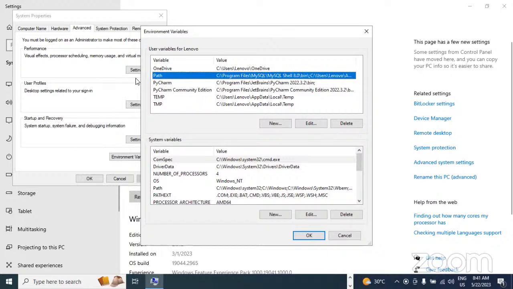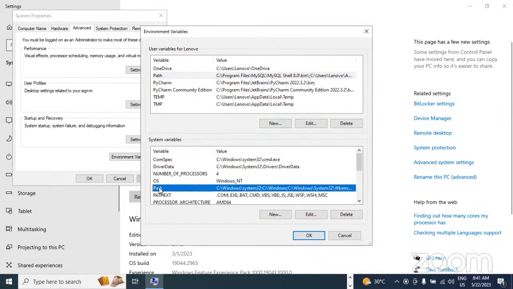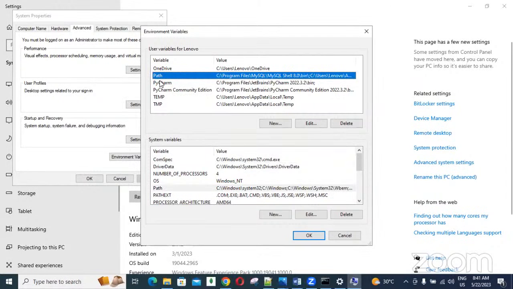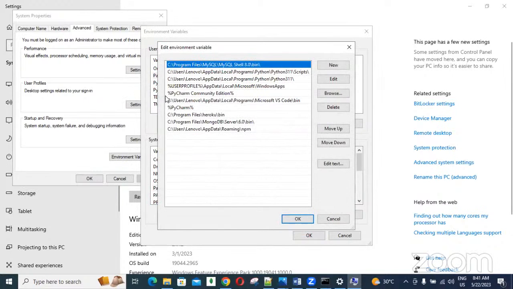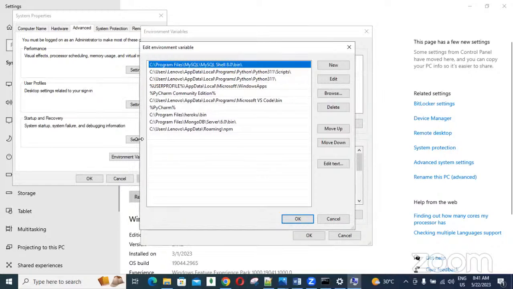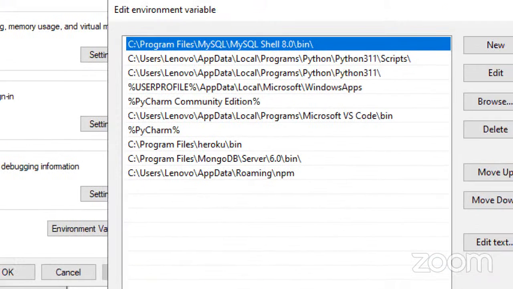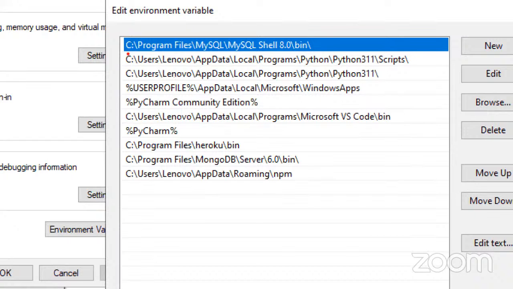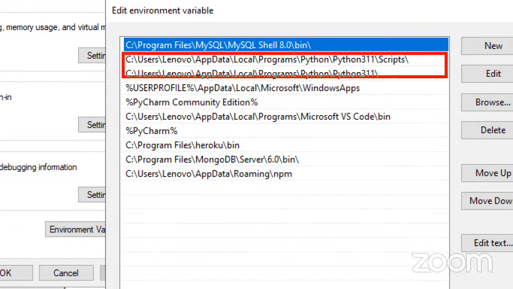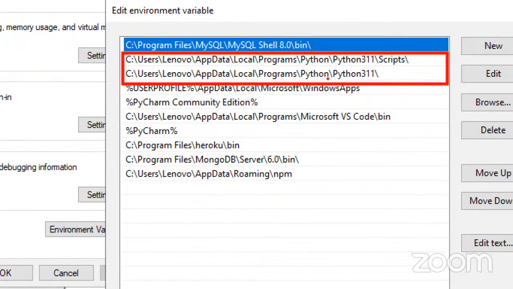So here Path is there, guys. Path is there here also, somewhere. These are the variable names. So here Path is there. Double click on this Path. Again, like this, one more window comes. I created all these screens, no problem. By following my screens, you can follow. So now here, these two things are there, guys.